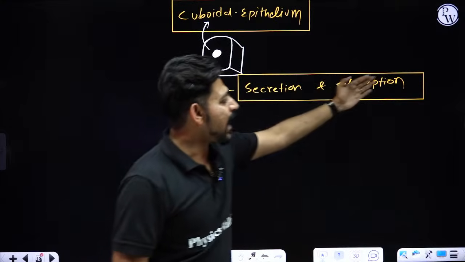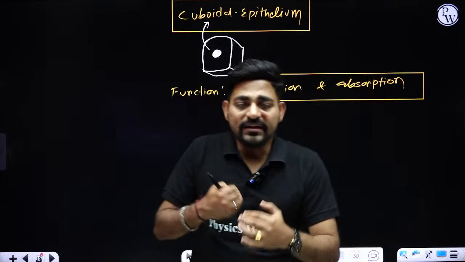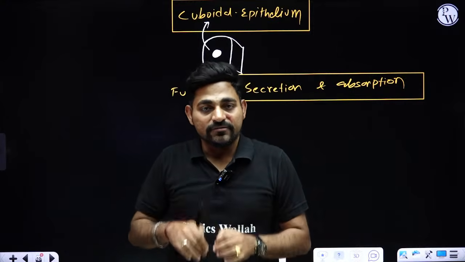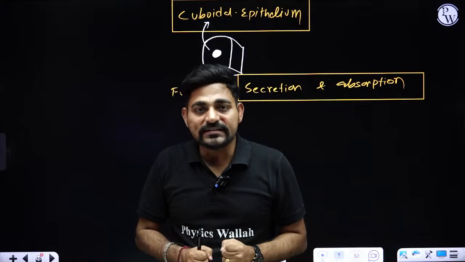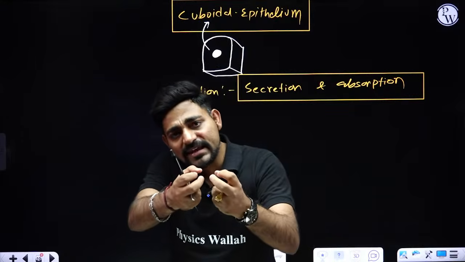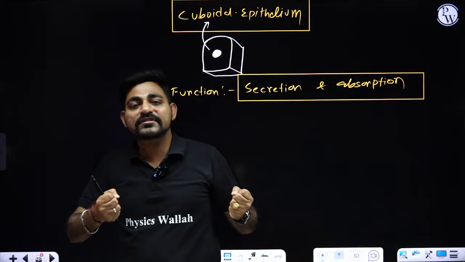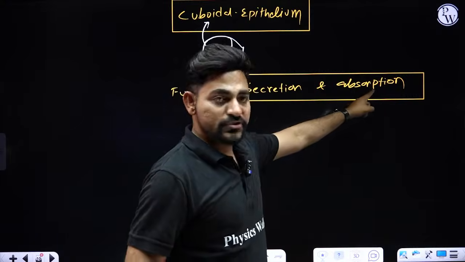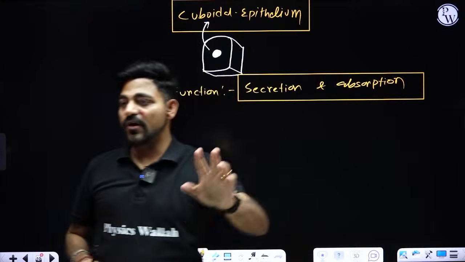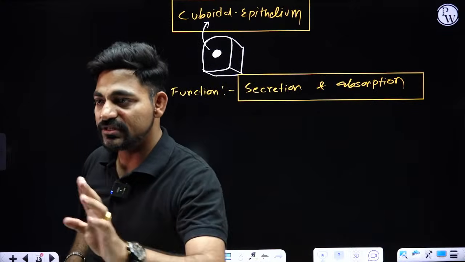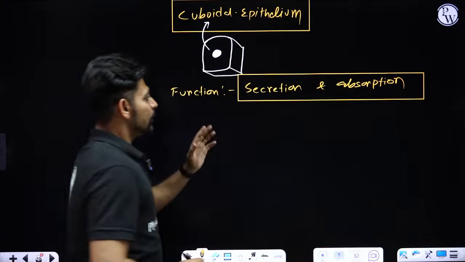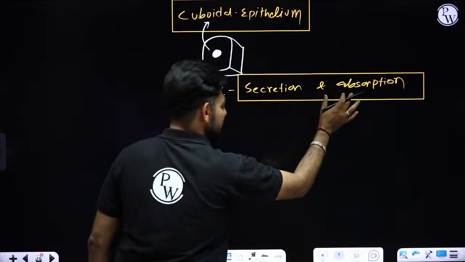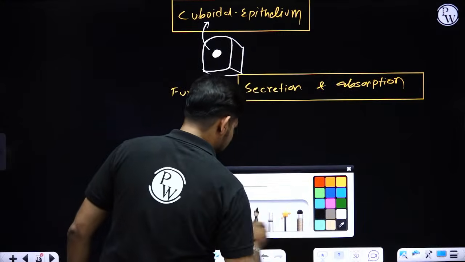What is absorption? After digestion inside your digestive canal, inside your small intestine, your body takes back the useful simplified food material, and that is called the process of absorption. I think now you got my point, Mr. Ayush. So the function of cuboidal epithelium is to help us in secretion and absorption.